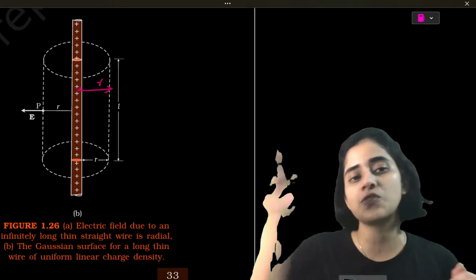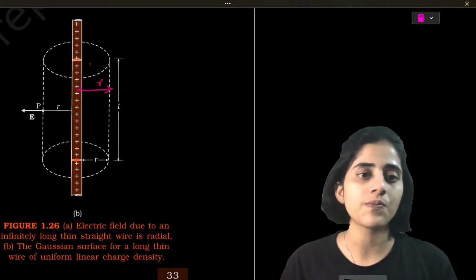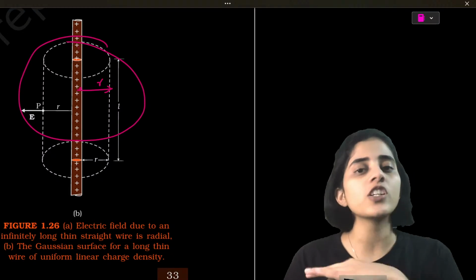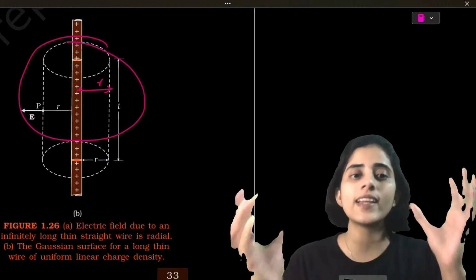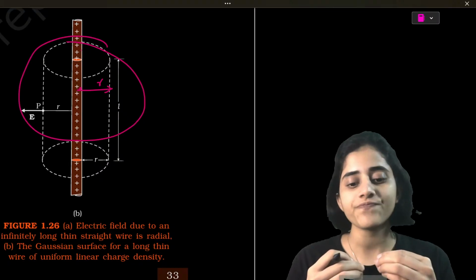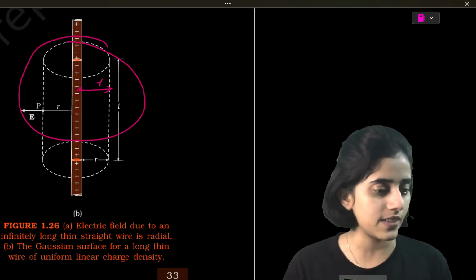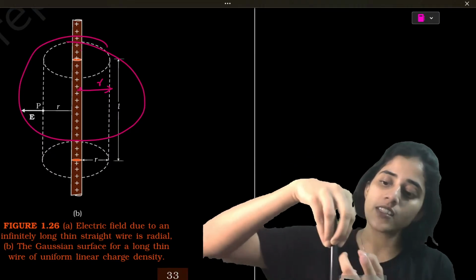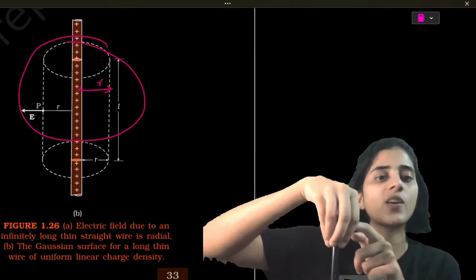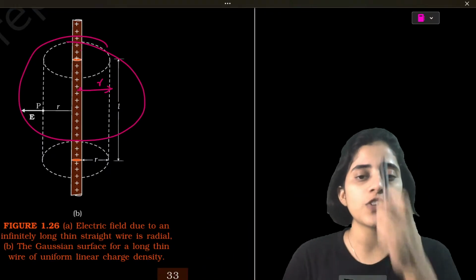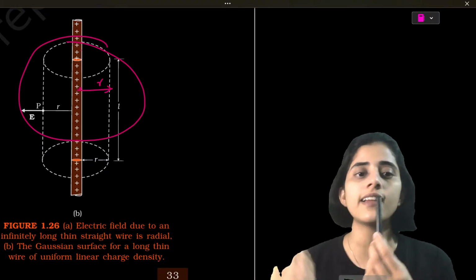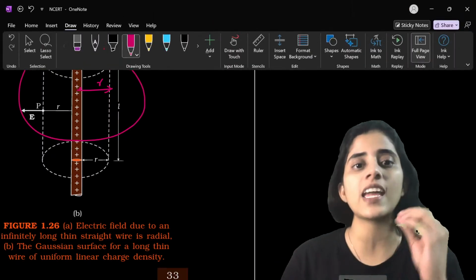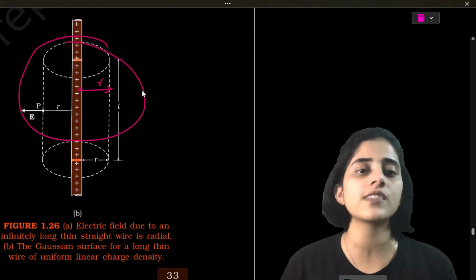I can't put a sphere here because, see, if I put a sphere here, the charges are not going to be equally spaced with respect to every point on the sphere. How do I say? See, if I have a charge like this and I put a sphere here, see, this part of the sphere is touching. This part is far away, but it's not symmetrical. So for a straight wire, only if it's a cylinder, it's symmetrical. Right? The charges have the same effect at every point on the cylinder.